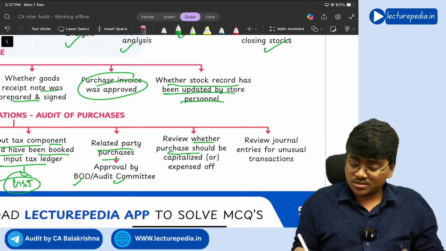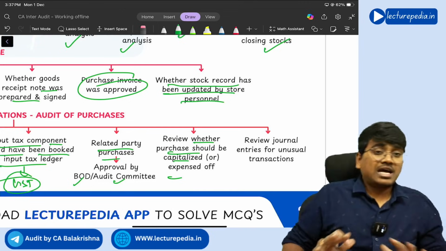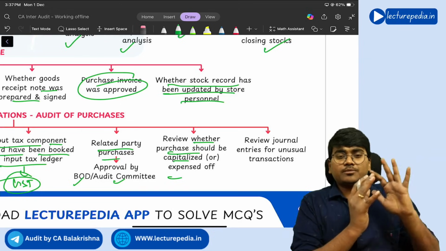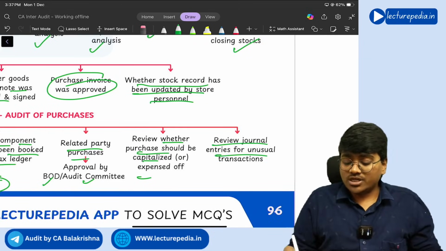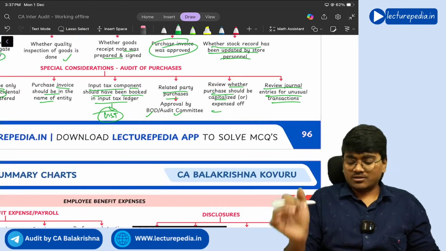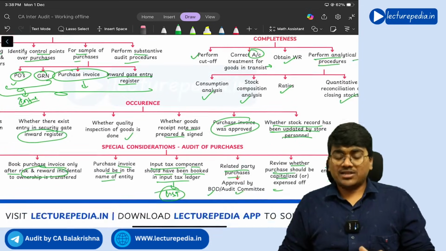Review whether purchase should be capitalized or expensed off, right? Only capital expenditure should be capitalized and other expenditure should be expensed off to the P&L. And review journal entries for unusual transactions, that is with respect to purchases.